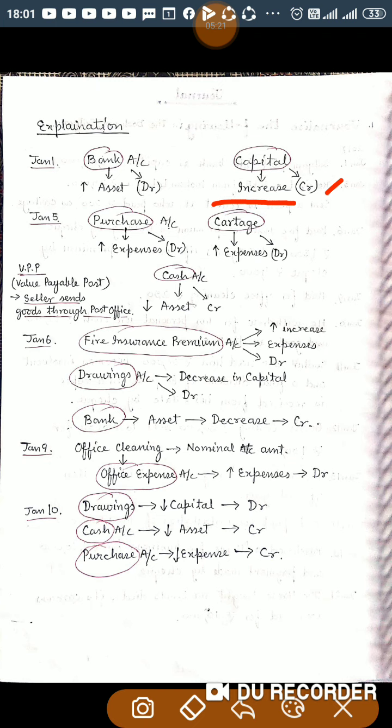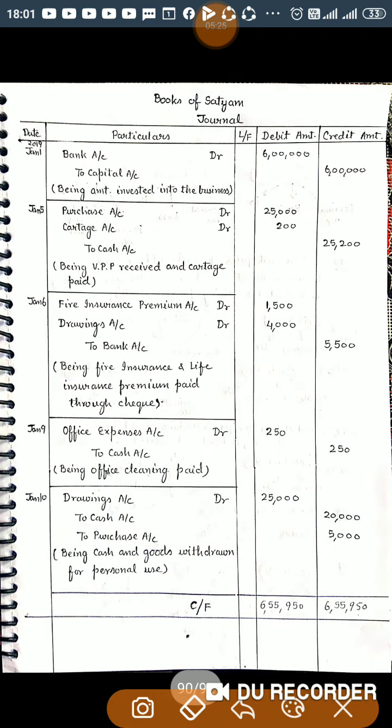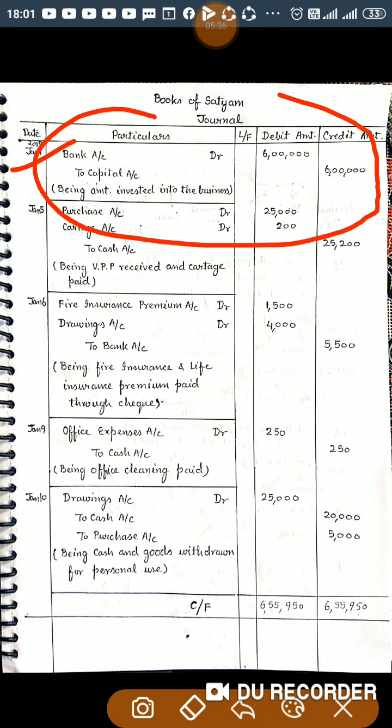So the capital account will be credited, and the journal entry will be this one. In the date column, you will write January 1st, bank account debited to capital account, and you will write the narration: being amount invested into the business.